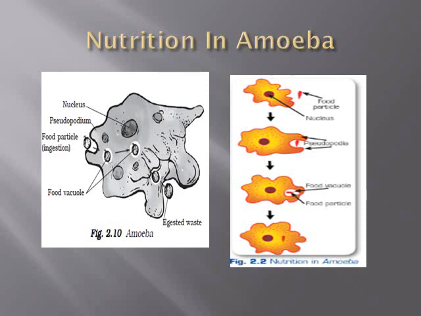In this way, amoeba can derive their nutrition from any prey or food particle which is surrounded there. Just like amoeba, nutrition occurs in hydra, in frog, and in other organisms. In case of frog, the frog has a sticky tongue which is attached to the lower jaw and folded in the mouth. So it can trap the prey with the help of the tongue, and as that prey comes nearer, the frog can pull it inside the mouth by the tongue.